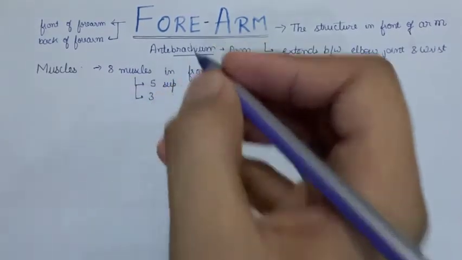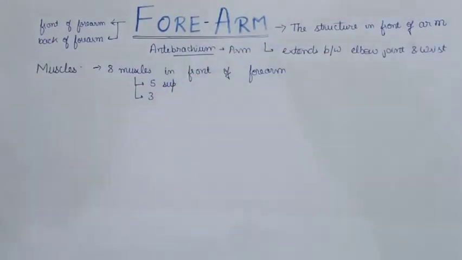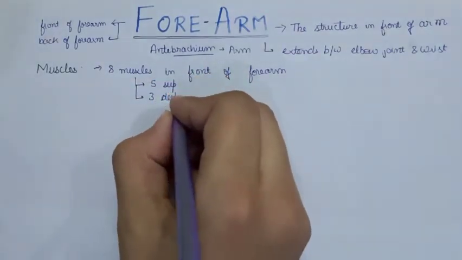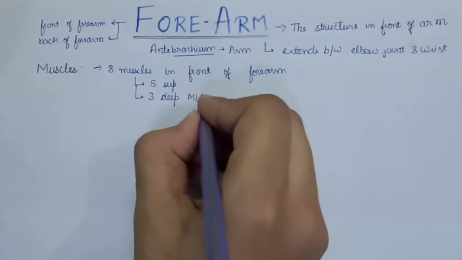So let's learn the name of each muscle with a very easy and simple trick.